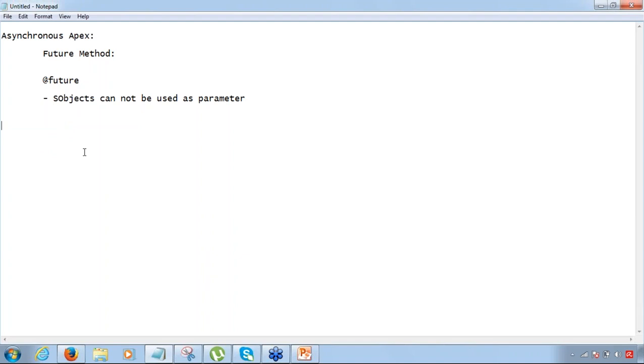Fine. So then, what do I do if I have to work with sObjects, or basically if I have to work with the records, not the sObject? Let's say I have to work with some records and I have to pass a few records or one record as a parameter for a future method, then what do I do? Then I'll, to work with sObjects in case you need to pass an sObject as a parameter or records.